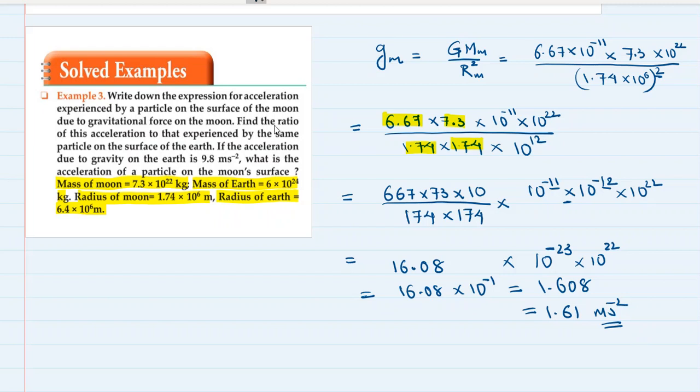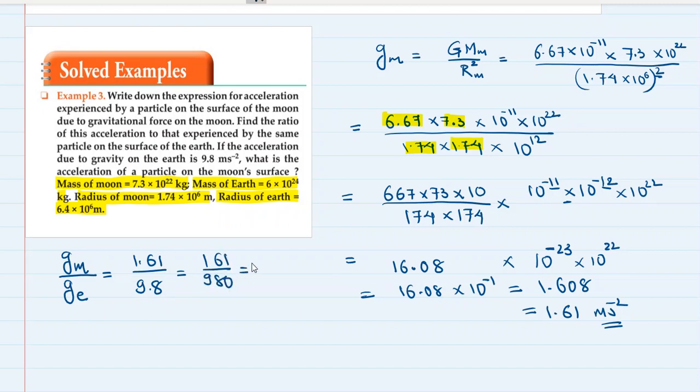Now what we have to find? Find the ratio of this acceleration to that experienced by the same particle on the surface of Earth. So we have to find the ratio of acceleration due to gravitational pull on moon to the acceleration due to gravity on Earth, which is 1.61 upon 9.8, which is 161 upon 980.